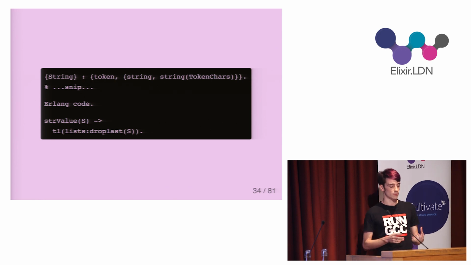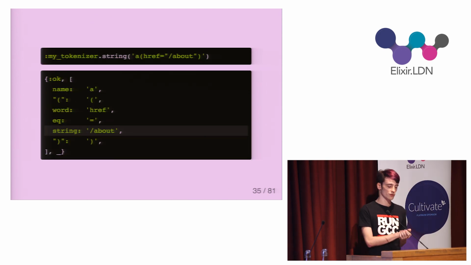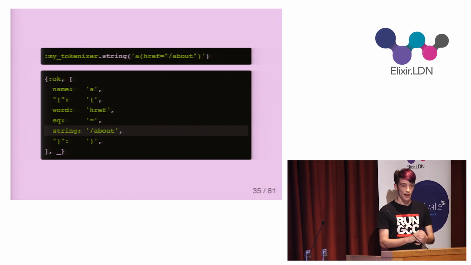The definition of this helper function goes in the Erlang code section, and it simply gets rid of the quotes by dropping the first and last characters using the droplast and tail functions. So now I get the value I want for string tokens, and later I may also want to add additional helper functions for parsing numbers, handling escaped characters, and so on. And with the tokenizer done, I can move on to building an AST from the tokens.